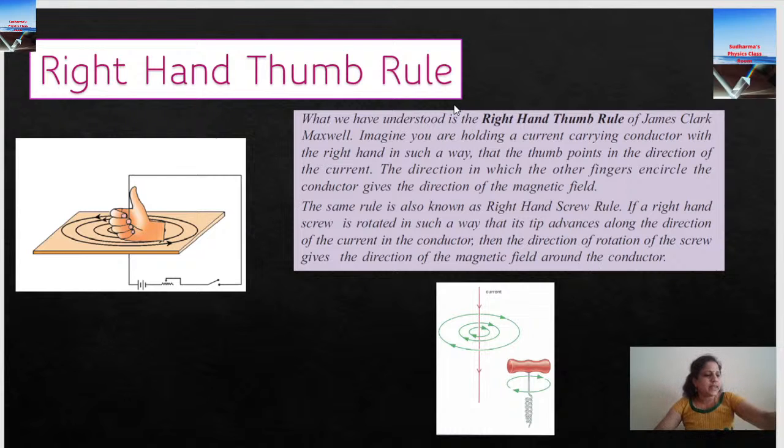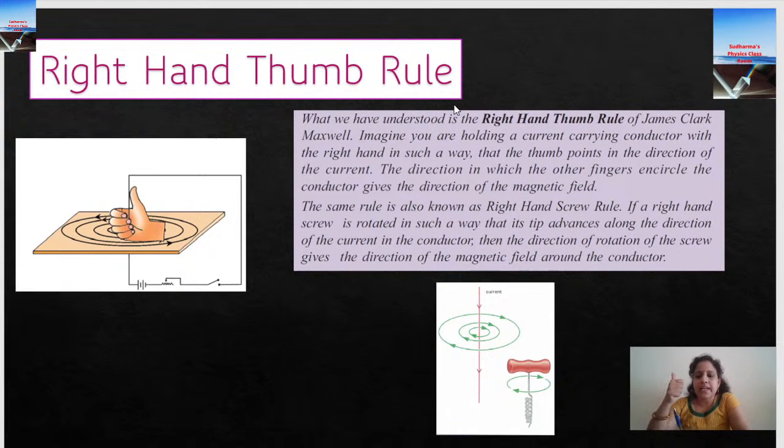We have to take a conductor. What I suggest is you take a pen or pencil. So the tip of the pen, let it be the direction of current. Hope I'm visible. You're going to take your pen. See, it is easily accessible. You don't need anything else in the classroom, right? You always have a pen. So the tip of the pen is representing the direction of current.